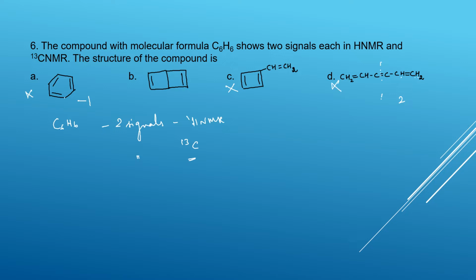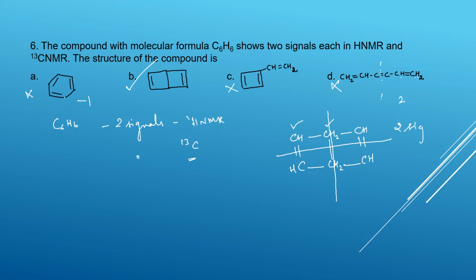So the remaining one is the possibility. Check here: CH, CH2, CH, double bond. Here also a double bond, attached to another CH2, CH. So one CH2 is there, one CH is there. This is a very symmetric compound, and only these two types are there. So we will get two signals in proton NMR. This is the answer.